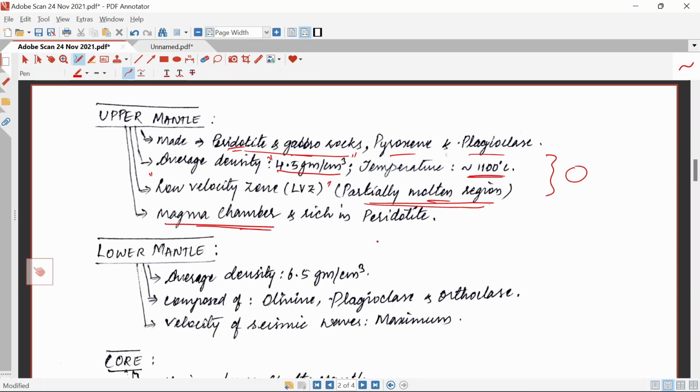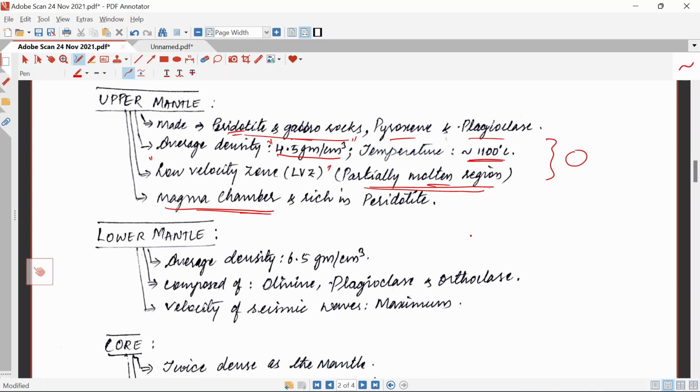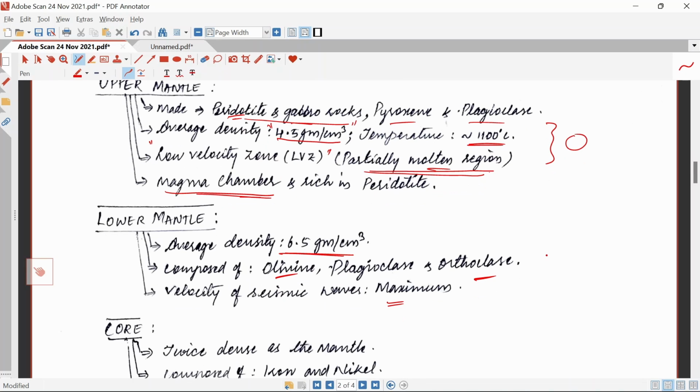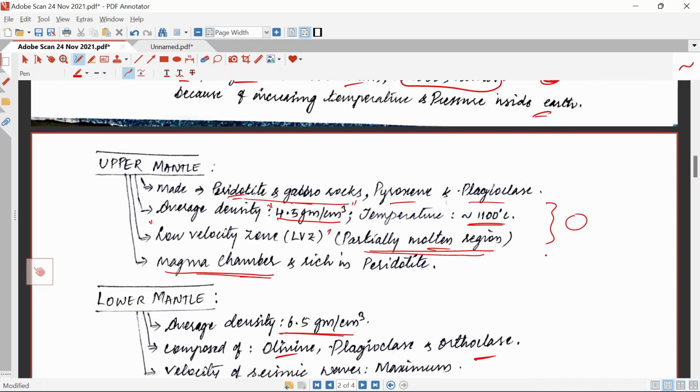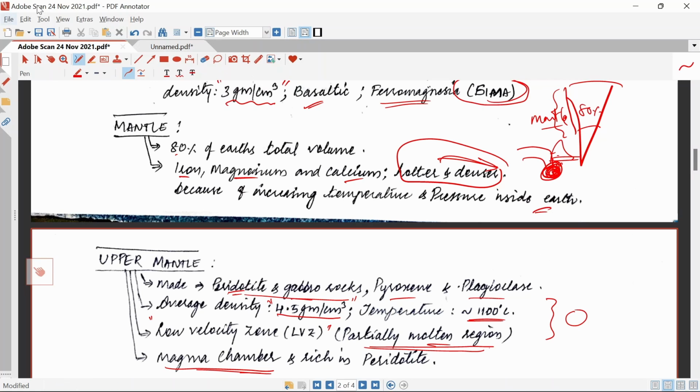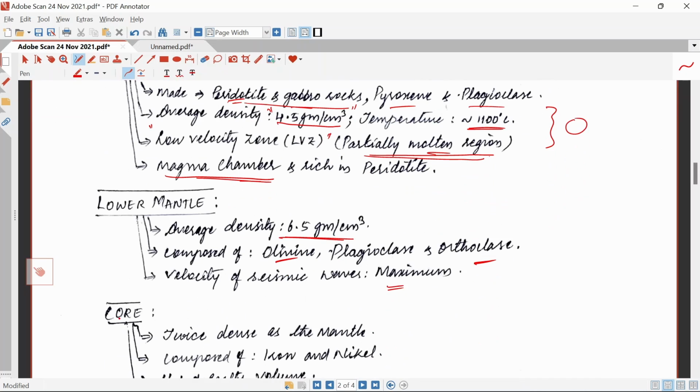Magma chamber is rich in this area, and the lower mantle generally has a density of 6.5 grams per centimeter cube, and is composed of olivine, plagioclase and orthoclase. Velocity of seismic waves is maximum because it is solid in nature. This mantle is classified as upper mantle and lower mantle, which we have discussed here.